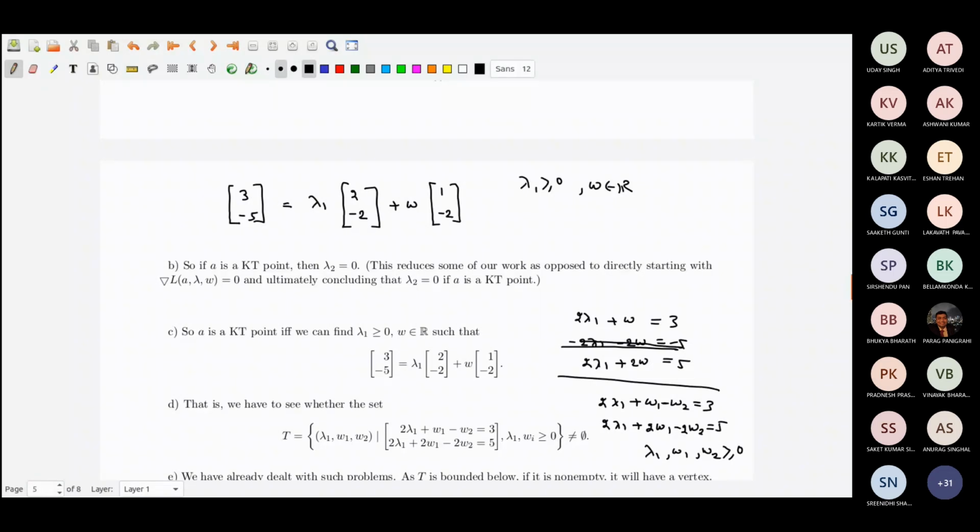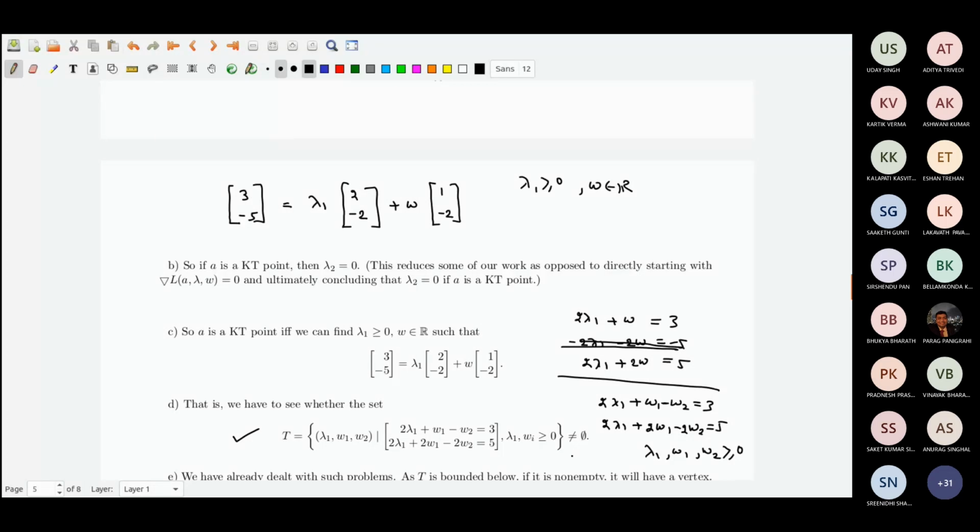So essentially, I am searching to solve this set of equations for non-negative solutions. In that case, I am trying to check whether this set T, which is lambda 1, w1, w2, is non-empty. But you remember this set has lambda 1, w1, w2 all greater than or equal to 0. That means this set is bounded below.